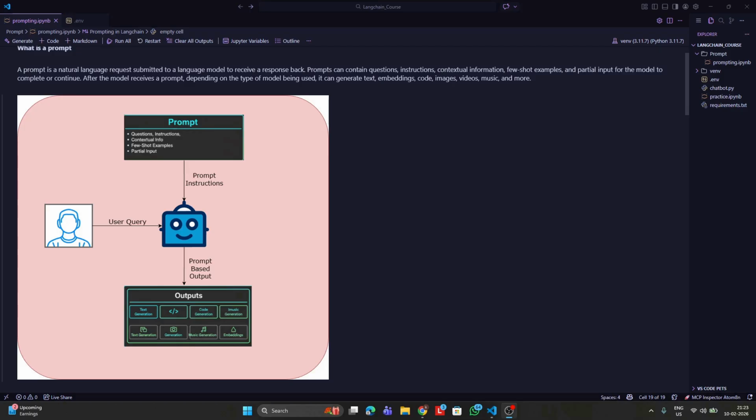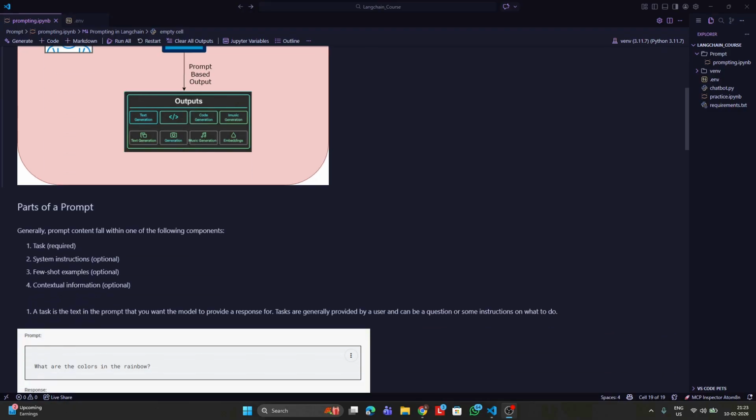Whenever a user inputs any query, the user query will go to the model. The model is the blue bot which is present in the center. So the user query goes to the model. The model, which is already trained on these prompt instructions, will use this user query and it will start to think. Based upon the instructions given in the prompt, it will process the query and give an output. This output would be completely different from the output generated when we do not use any prompt. So this is the basic structure of a prompt.